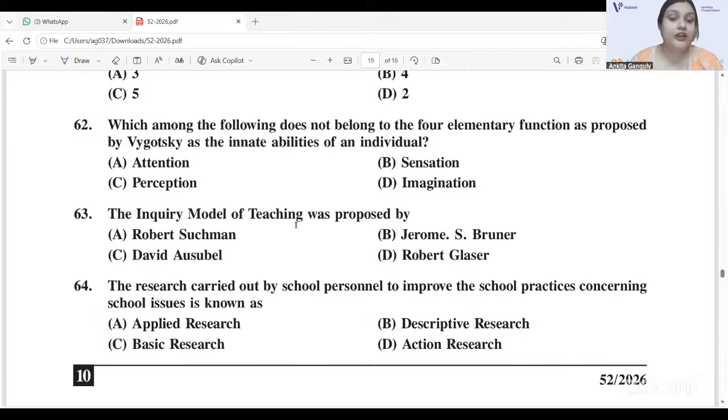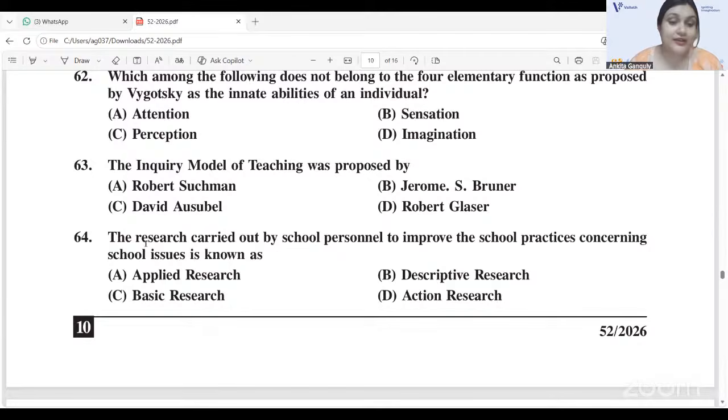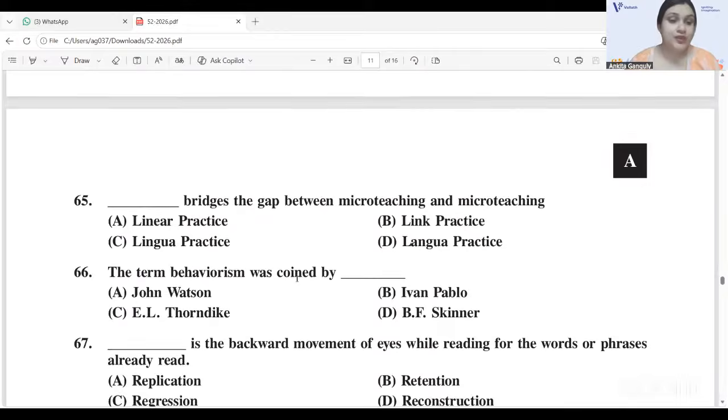The inquiry model of teaching was proposed by whom? 63A, Robert Suchman. 64. The research carried out by a school personnel to improve the school practices concerning school issues is known as what? 64D, action research.